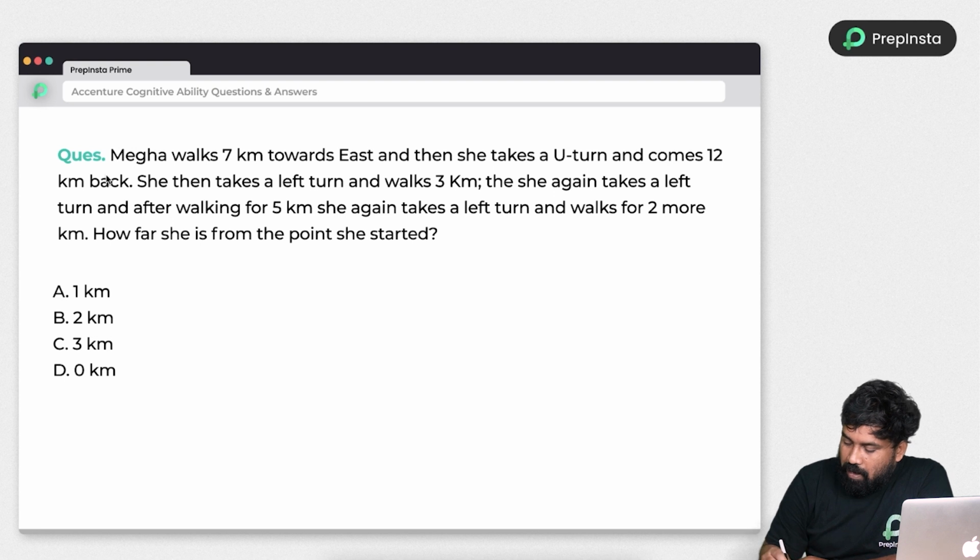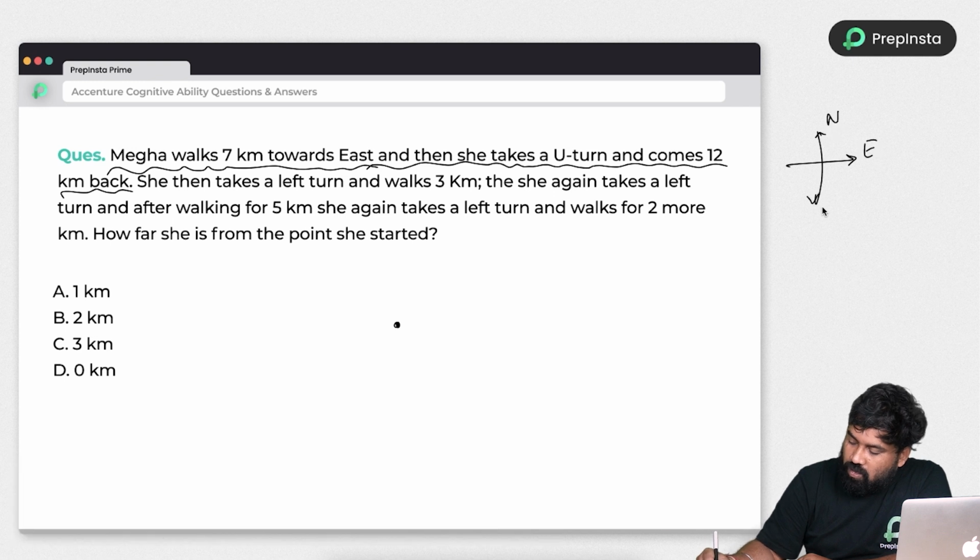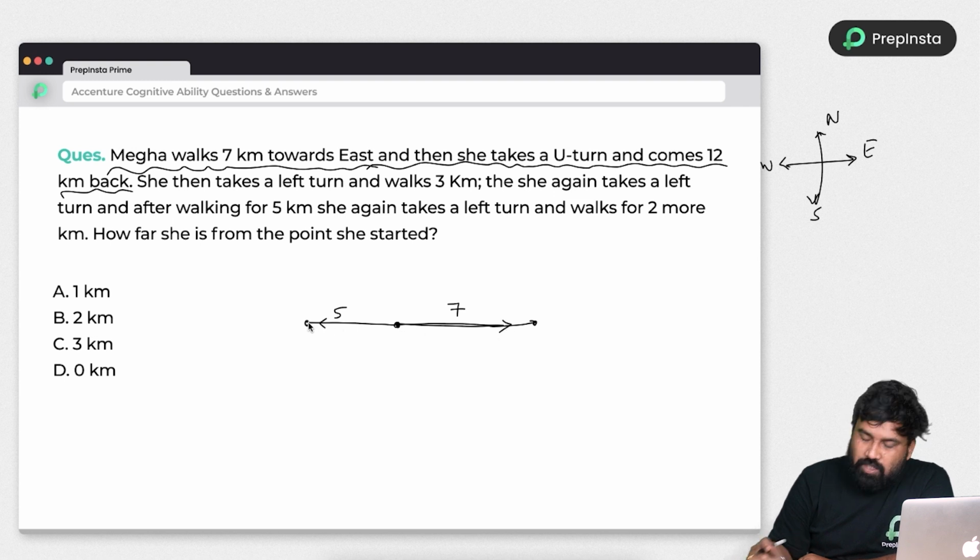So just look at here. Mega walks 7 kilometers east and then she took a U-turn and comes back 12 kilometers. So, for example, Mega is here, and the east direction is this. Again, I'm telling you, north, east, south, and west, you need to know. So, east, she went 7 kilometers and took a U-turn and came back. So 7 kilometers forward and a U-turn backward, 12 kilometers in the reverse direction, means she crossed the starting point and went 5 kilometers away from the starting point in the west direction. Next, she turned left.